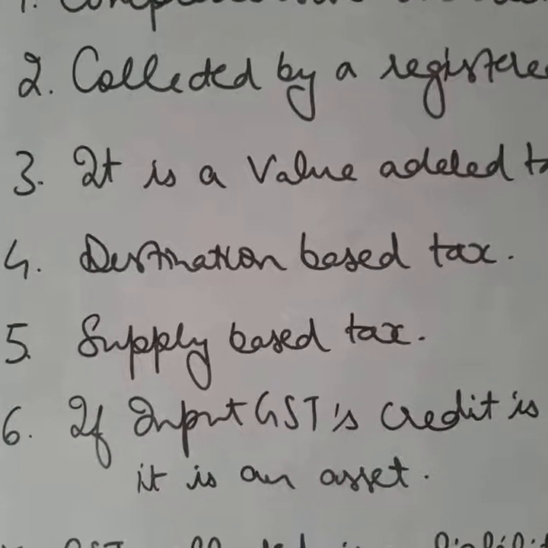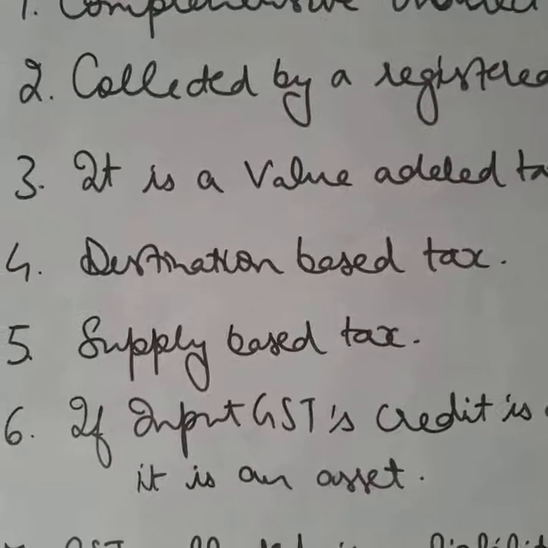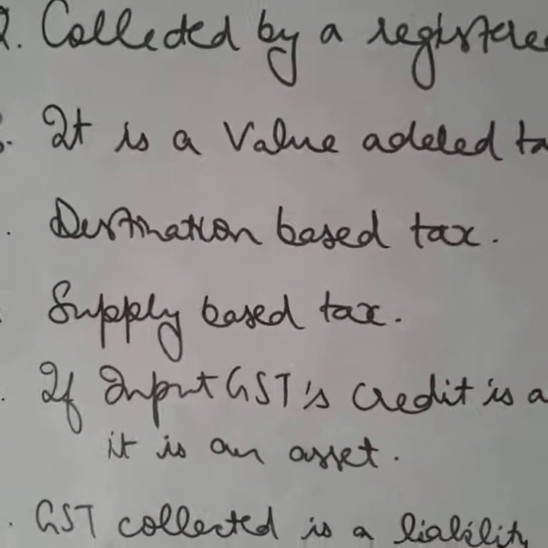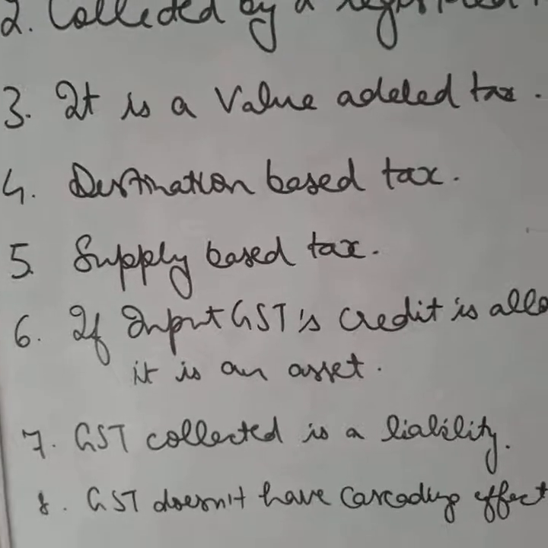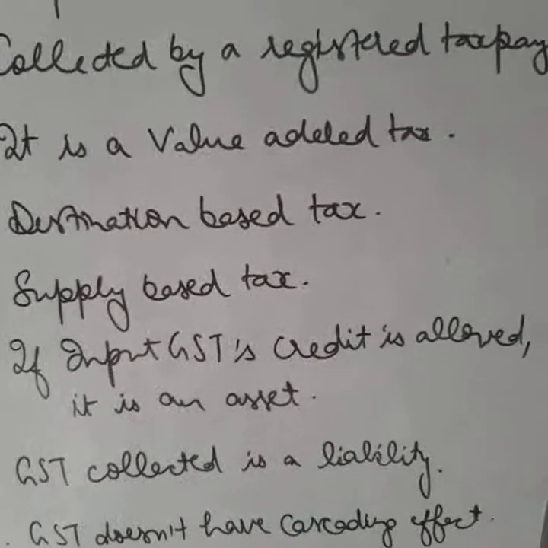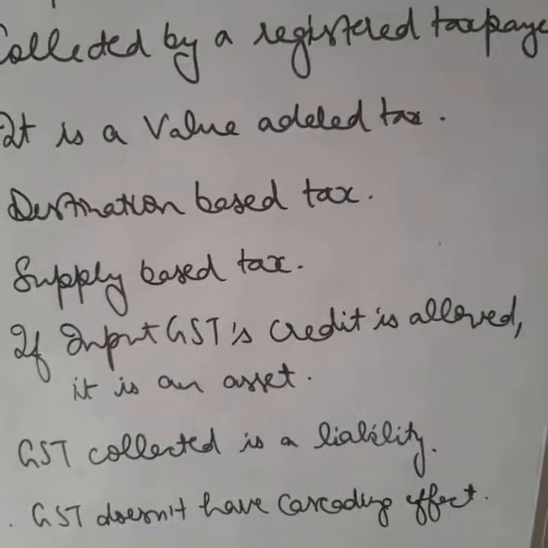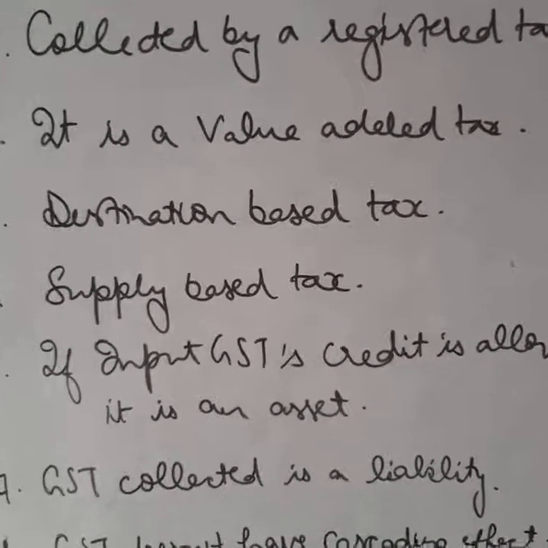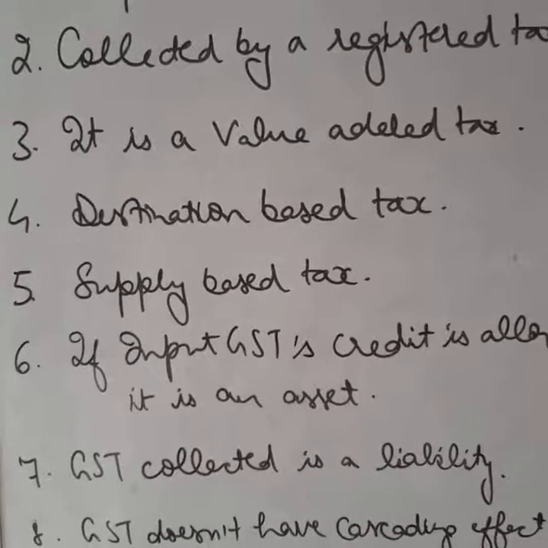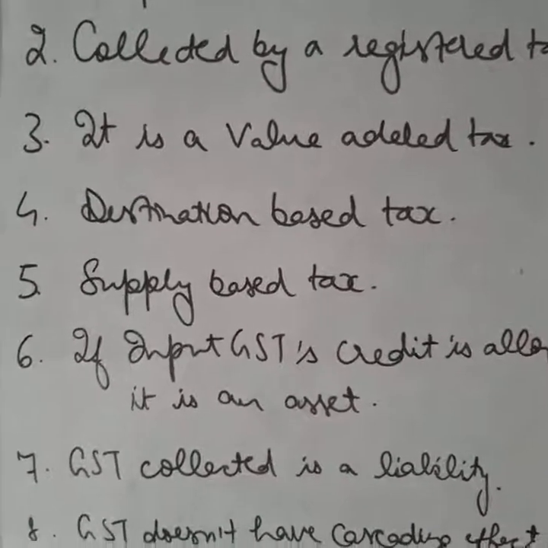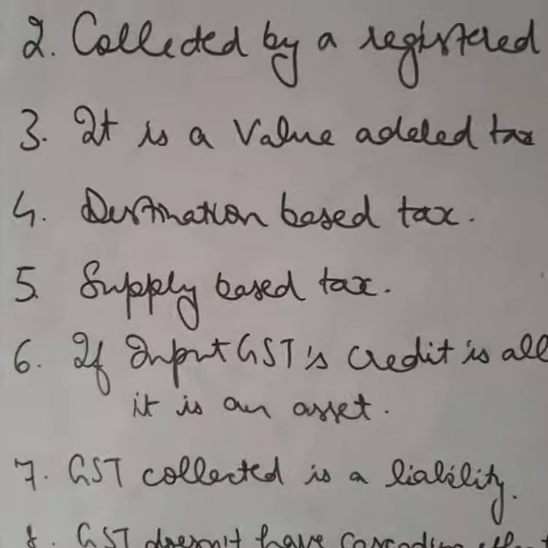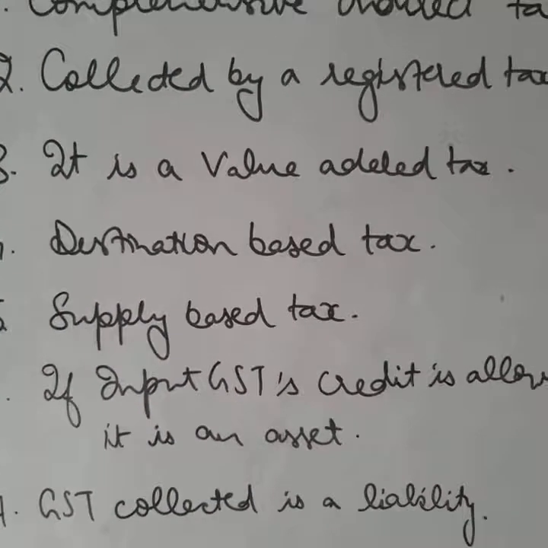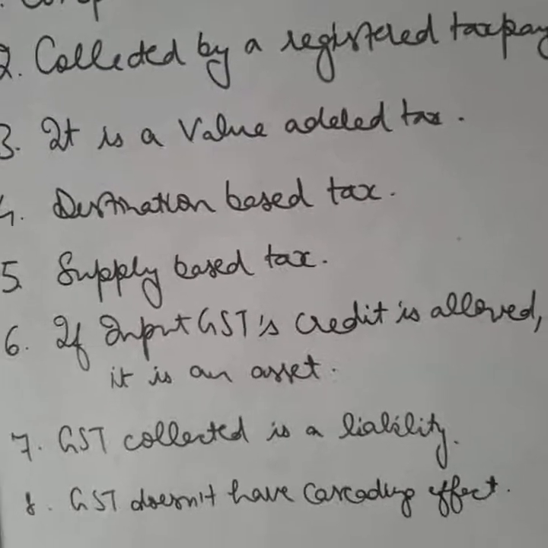Whether the purchaser of the goods is exempt from GST or not, the supplier should be registered under GST. Next, if input GST credit is allowed, it is an asset. If GST paid can be set off against GST collected, then, students, it is accounted as an asset. But if it cannot be set off from GST collected, then it becomes a cost for the business.